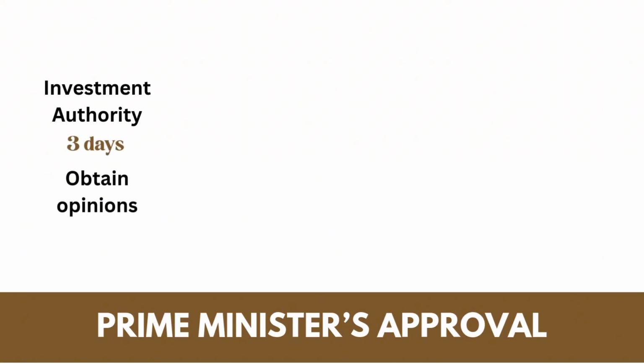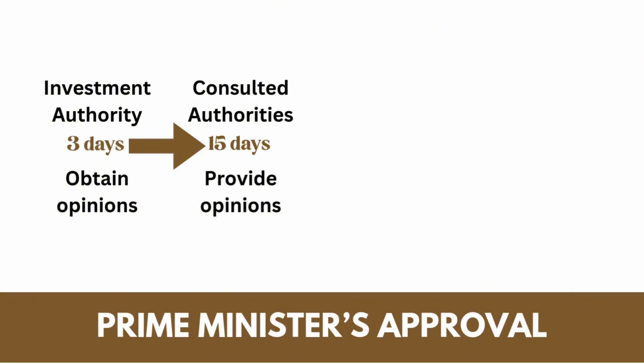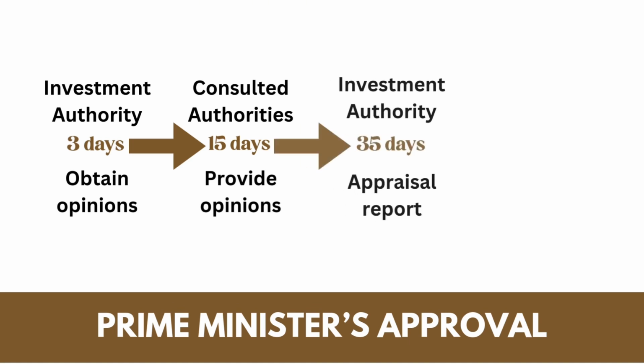For projects subject to the Prime Minister's investment policy decision, the timeline will be within 3 days after submitting the valid documents. The Ministry of Planning and Investment sends the document to the competent authority to obtain opinions. After 15 days, the consulted authority shall provide opinions on the content of the project adjustment within their scope of authority.